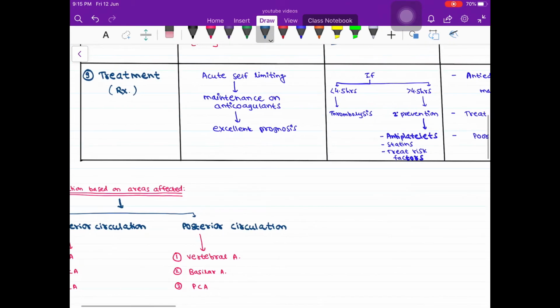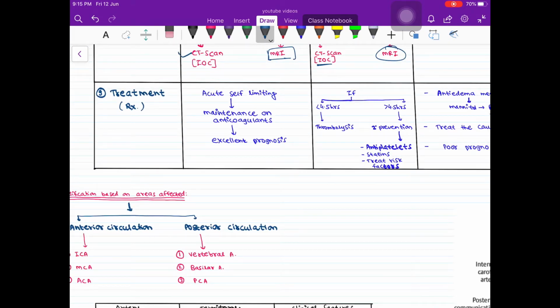Then treatment part. In embolic, it is an acute self-limiting condition, so only we have to maintain the patient on anticoagulants, and it has an excellent prognosis.